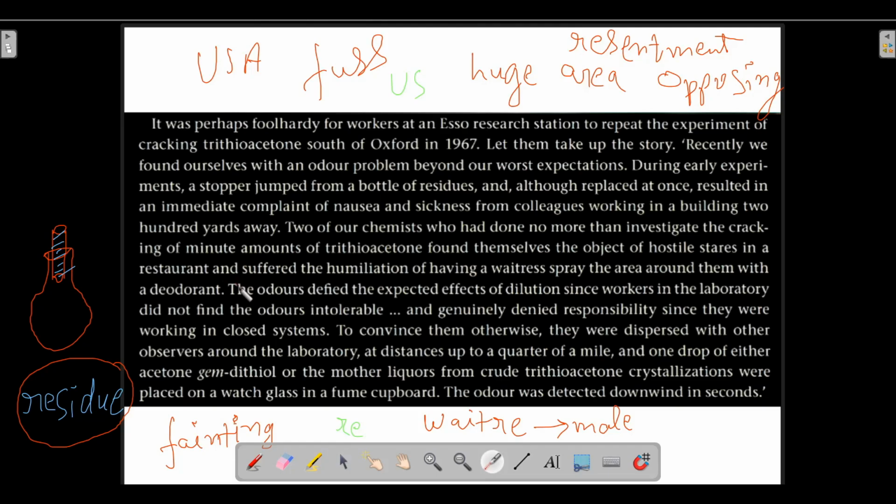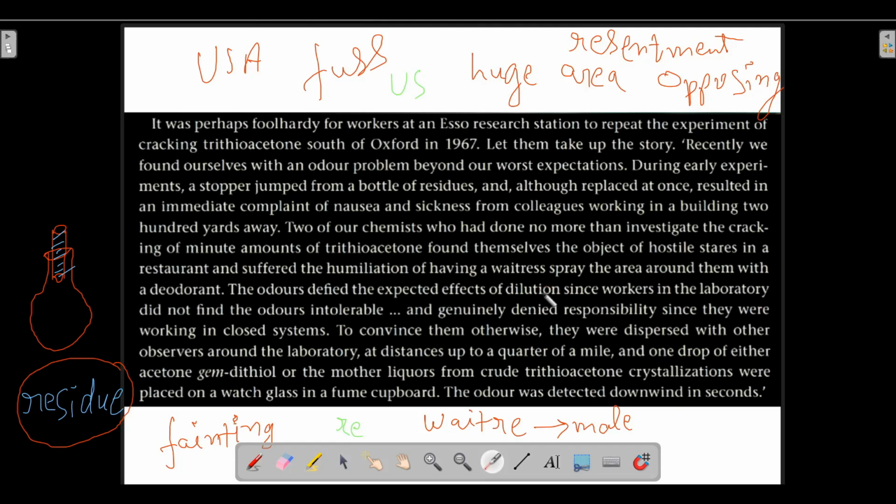This is a humiliating act. The odors defied the expected effects of dilution. Now, the smell of these compounds, trithioacetone and thioacetone, defied the expected effects of dilution.